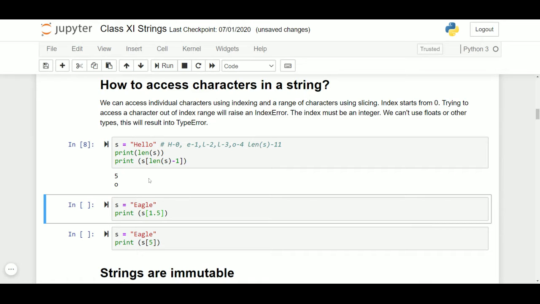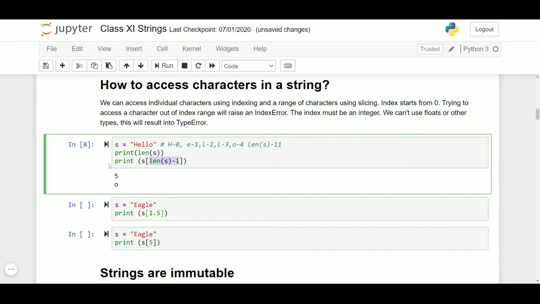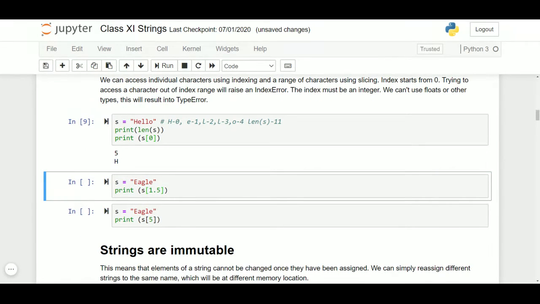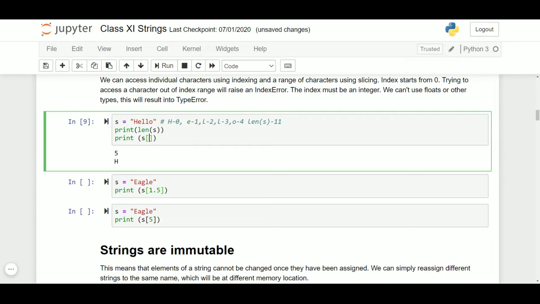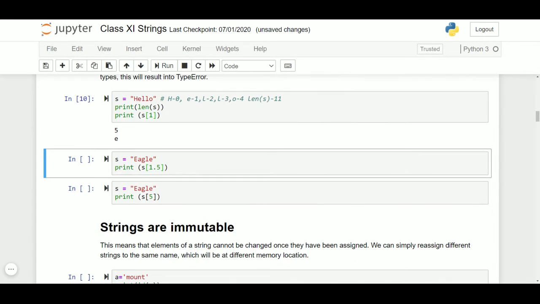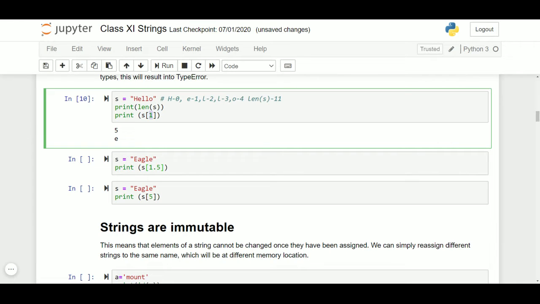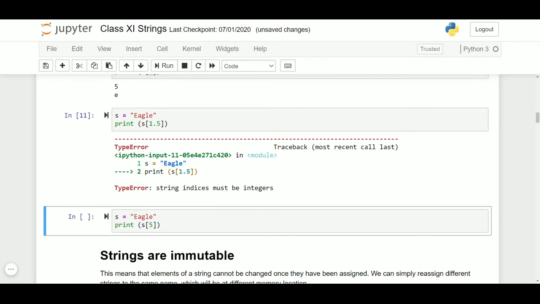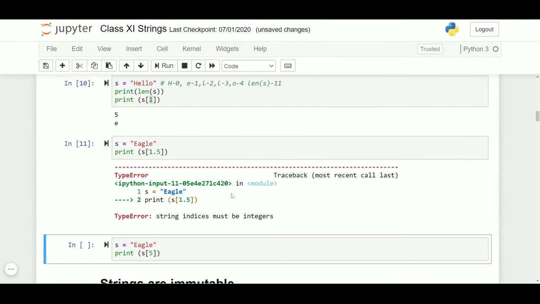Now, what we are using within the square brackets is called string slicing. You can give any index number. If you say s[0], it will say H. If you say s[1], it will say E, and so forth. And this has to be a whole number. If you give a floating number, it will give you a type error, because string indexes have to be an integer.